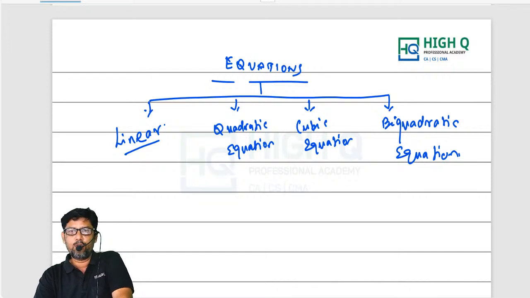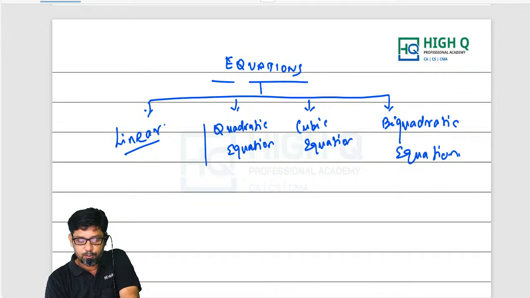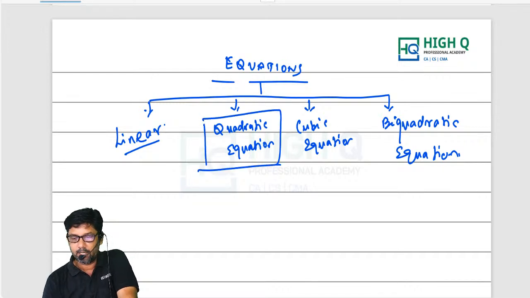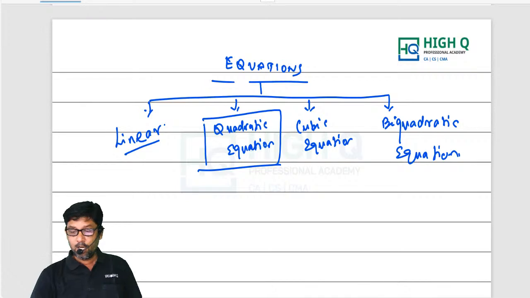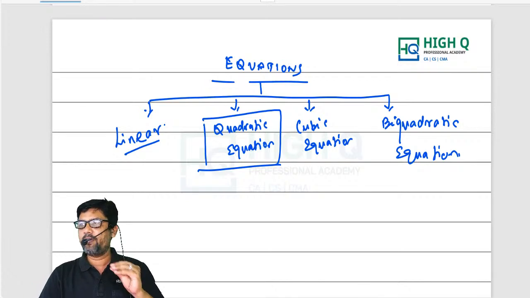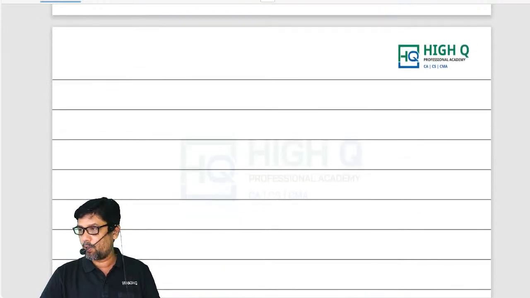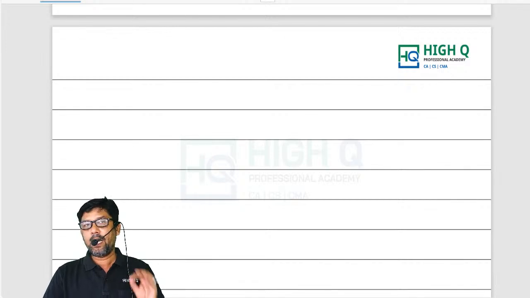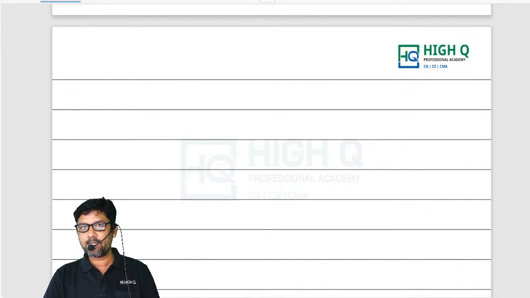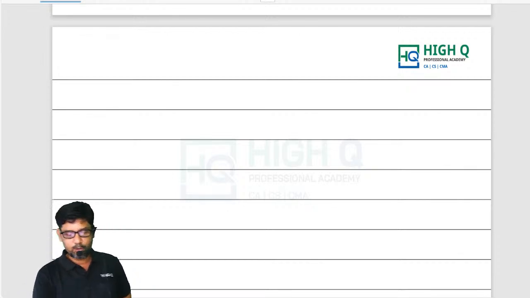Out of these 4 topics, which is the most important topic, my dear? Which one should you give more importance? Quadratic equation, which is very important. So today I'm going to give a small introduction about quadratic equation. Then after that I'll proceed further with the numericals. And one more thing, my dear, I may go a little fast. I want you to come with me, okay? Don't feel that sir is going a little fast, because I have to give an introduction about quadratic equation. For that I may go a little fast.